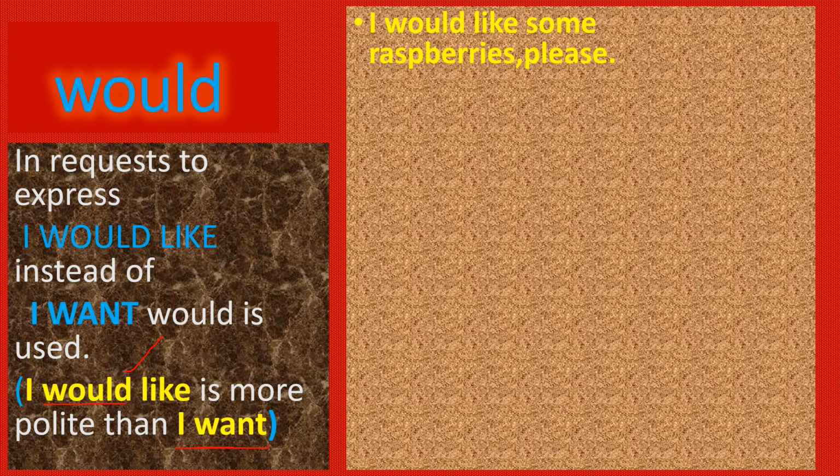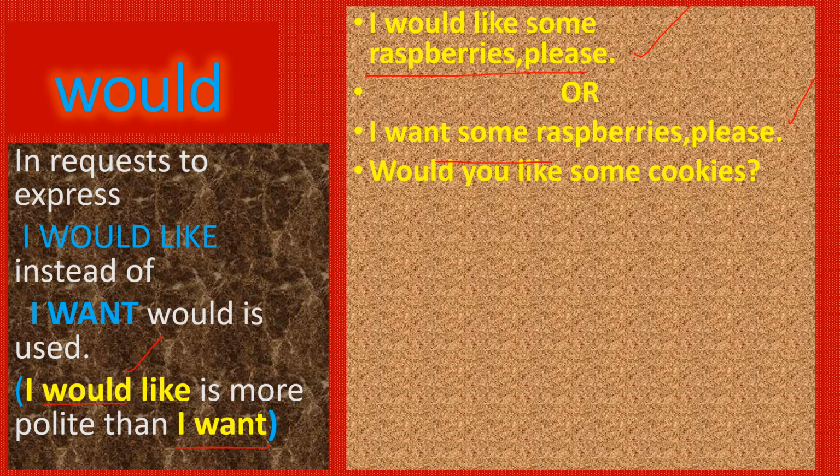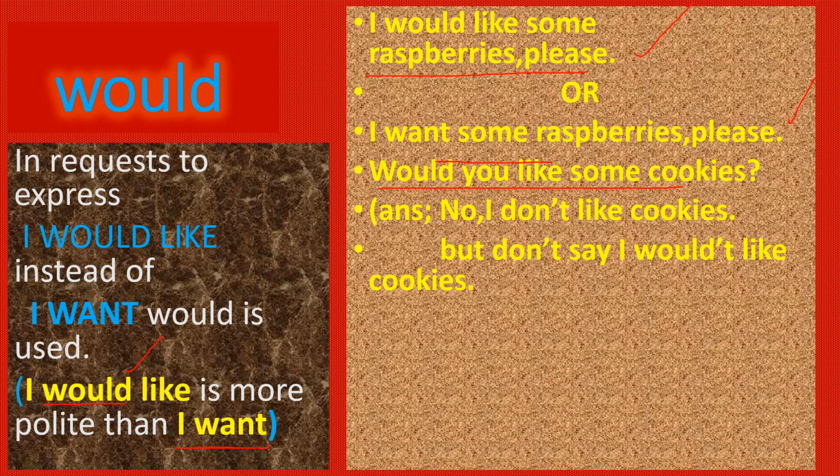I would like some raspberries, please. Or I want some raspberries, please. Both are equal, but the first one is more polite than the second one. Okay? Next one. Would you like some cookies? If you want to say yes, yes, I would like some cookies. But if you want to say no, you have to say I don't like cookies. But you don't say I wouldn't like cookies. Okay? This is the most important point. No, I don't like cookies. But you should not say no, I wouldn't like cookies. So I would like should be used in positive form but not in negative form.